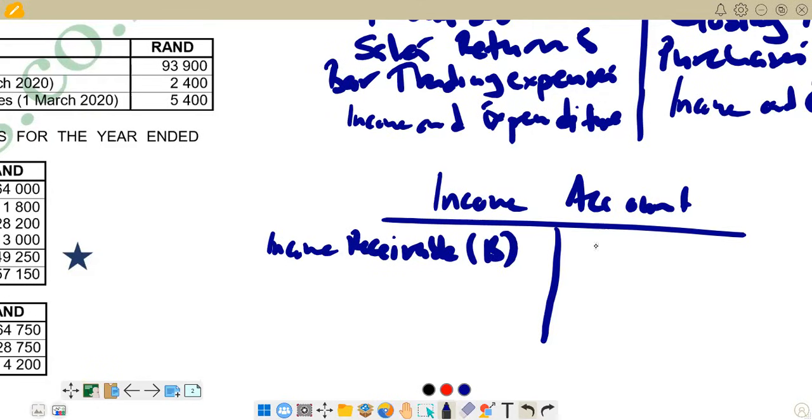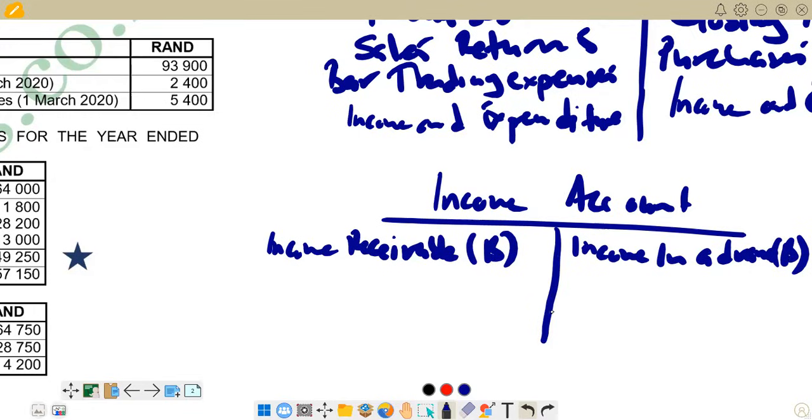And then that one which is in advance, income in advance at the beginning, will come on the credit side.